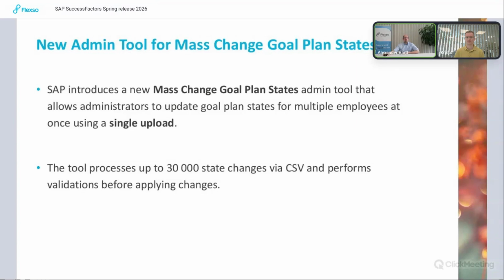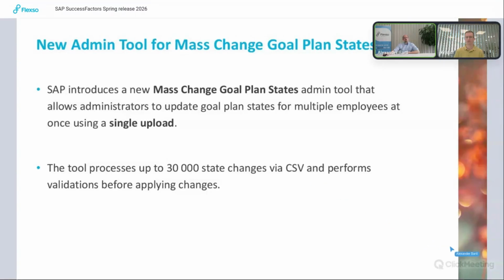There are different filter options, like for the user, manager ID, but also for organizational information, and then you put in the information to which goal plan state this should be changed. When you upload the file, the tool can process up to 30,000 state changes via the CSV and perform validation before applying changes.